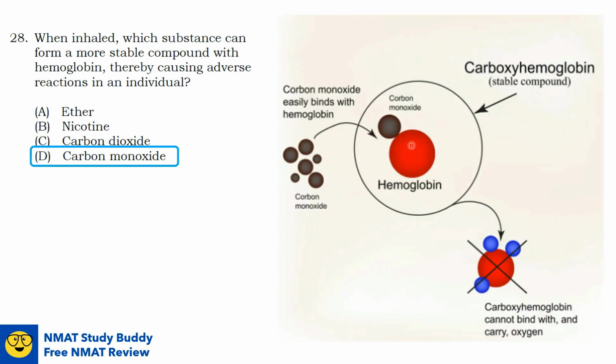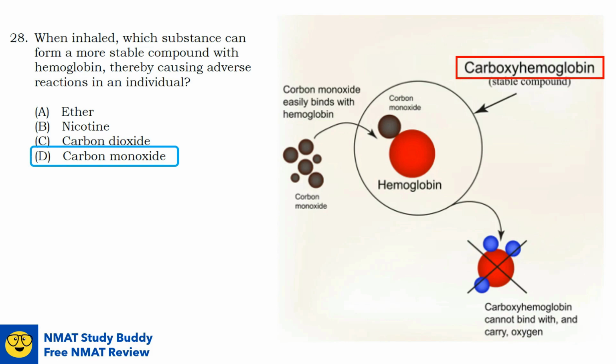Hemoglobin combines very readily and almost irreversibly with carbon monoxide. It combines with carbon monoxide 200 to 240 times more readily than it does with oxygen. So what happens is that when carbon monoxide combines with the heme groups in the hemoglobin molecules, carboxyhemoglobin is formed. So what is carboxyhemoglobin? Carboxyhemoglobin is a very stable compound, so it remains combined with hemoglobin for a long time.